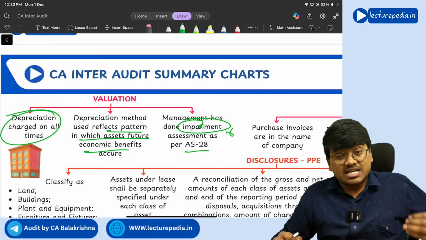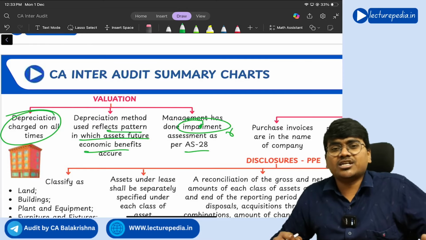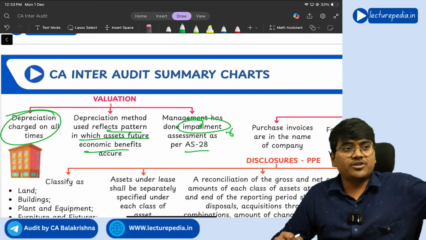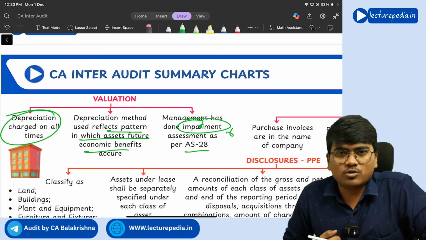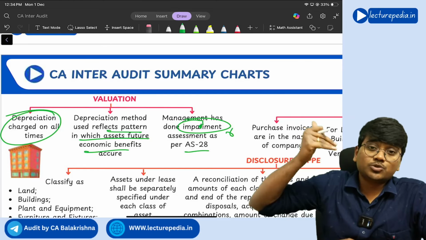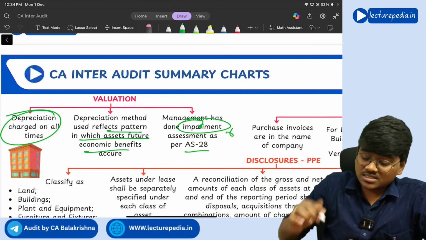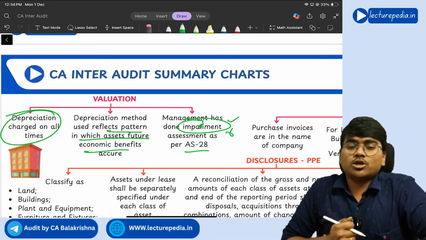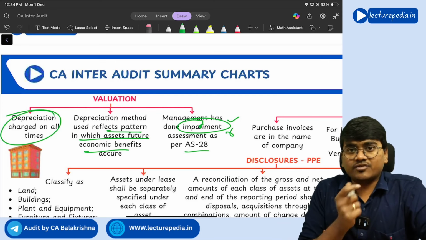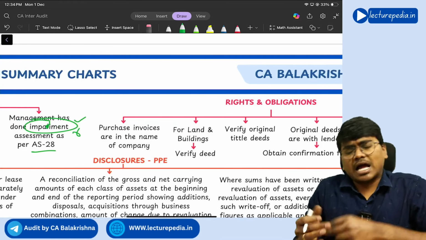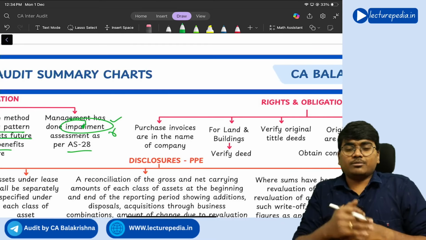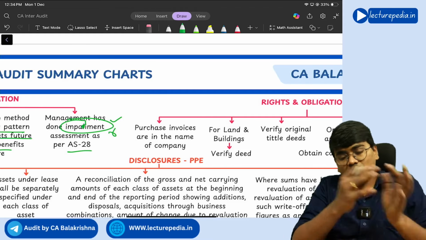But if there is a drastic reduction in value of the asset, like 50%, 60%, 70% of the value has fallen, in such a situation you will straight away provide this impairment. Along with the depreciation, you will provide impairment to bring the value of the asset to the correct value.